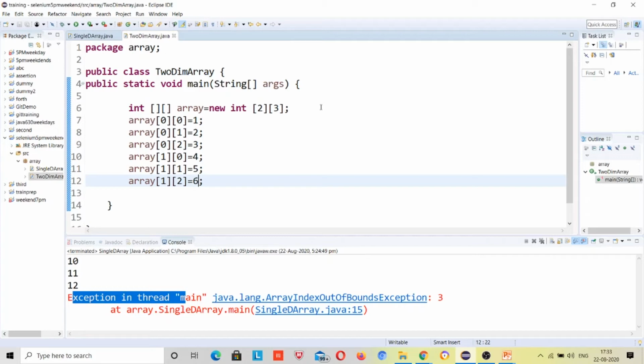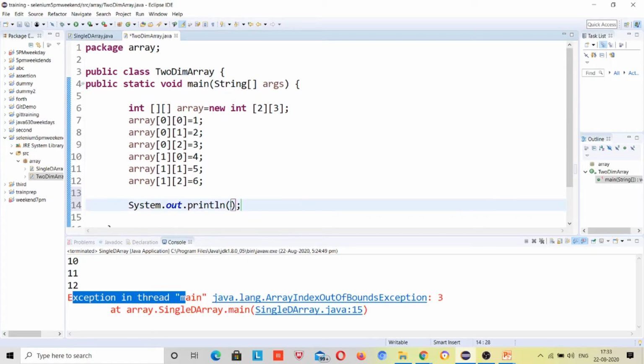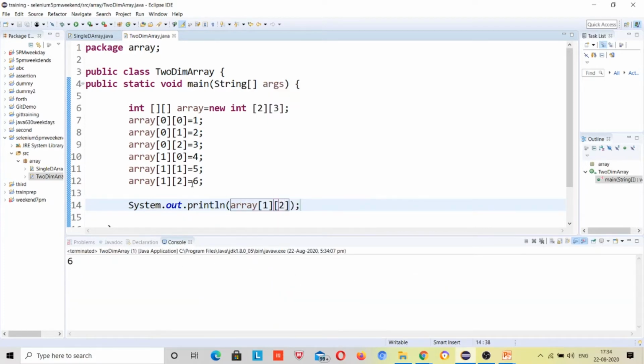Okay, so now I will first check whether my output is correct. I want to access index 1 or 2. What should be the output? 6, right? So the output is correct. That's why we have done everything in a correct way.